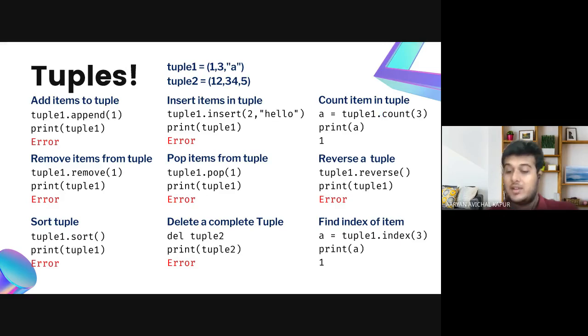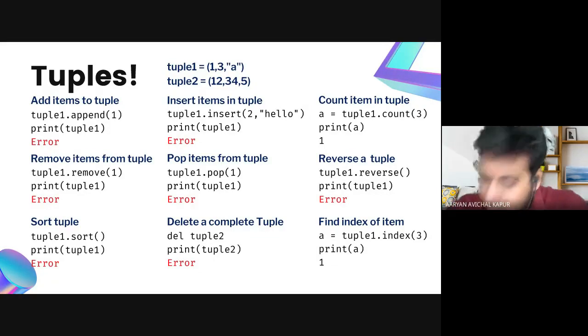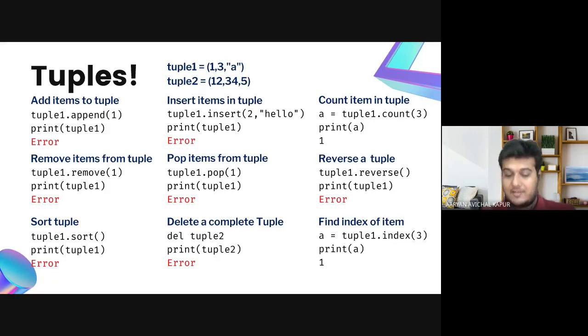Yes, Priya, unchangeable. Do you have a query about unchangeable? And the error is perfect. Yes, you're right. It is because the tuple as a data structure is unchangeable. That is why we see an error.